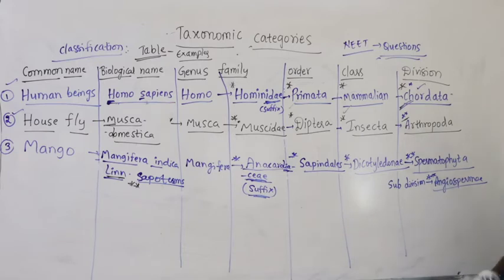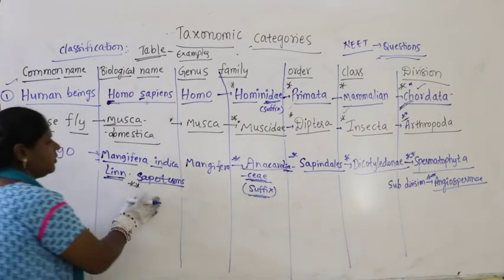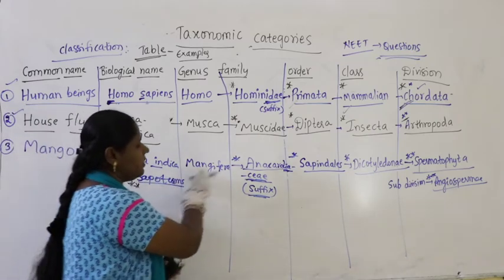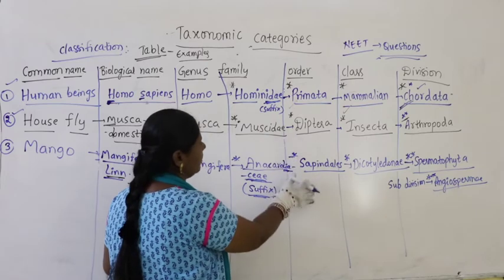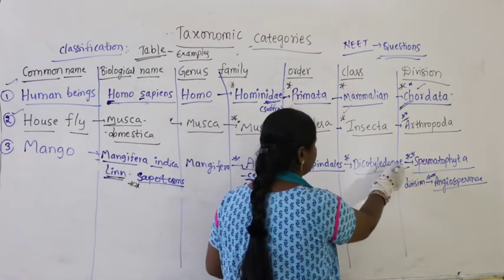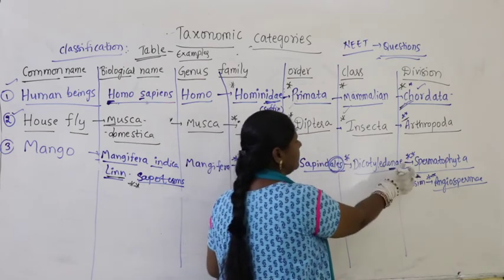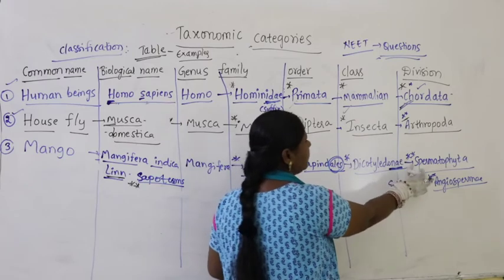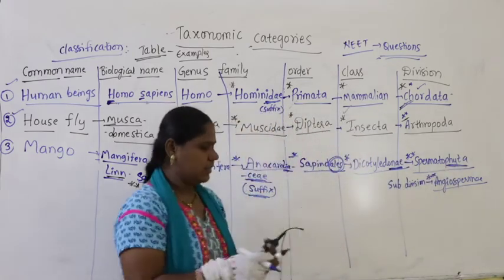Right? So if you look at mango, it's called Mangifera indica Linnaeus Sapotrums. Mangifera is the genus name, Anacardiaceae is the name of the family, and Sapindales is the name of the order. Class is Dicotyledonae, where onae is the suffix. Ales is nothing but the end suffix for order. Spermatophyta is the division, and phyta is the end suffix for division.